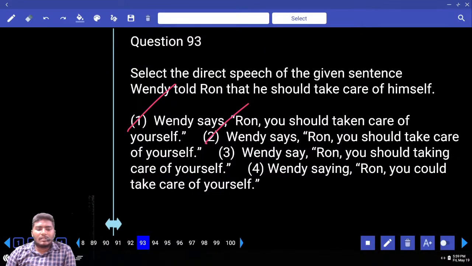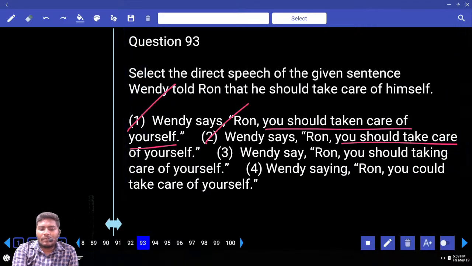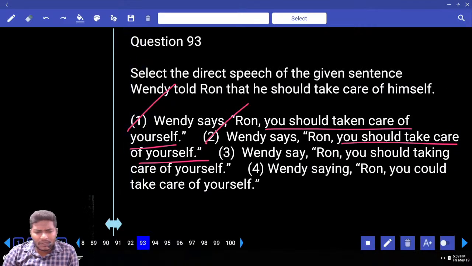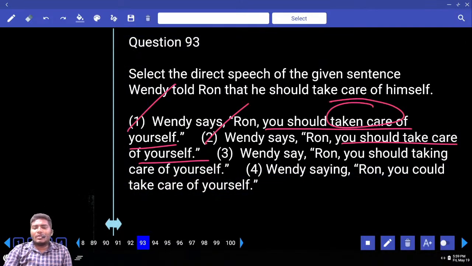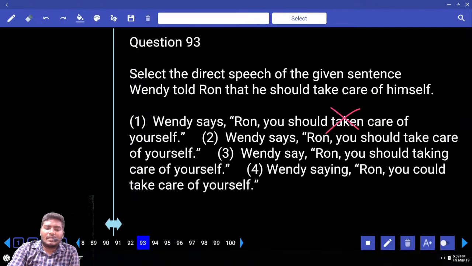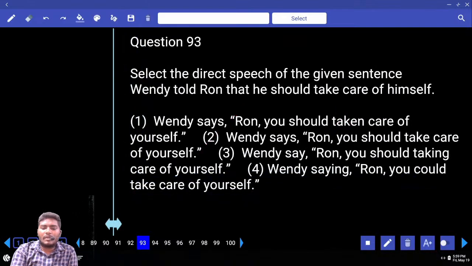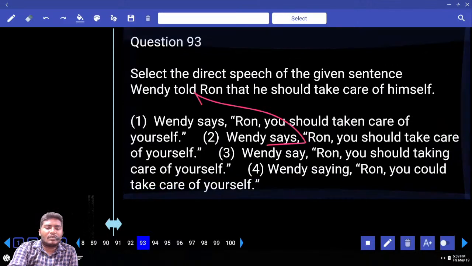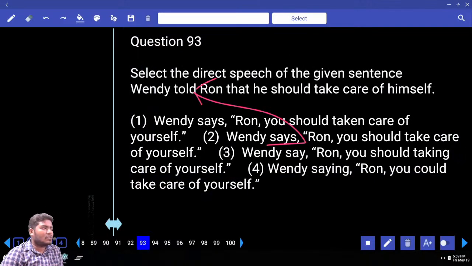Tell me which is your answer. Wendy says, Ron, you should take care of yourself. Another one, Ron, you should take care of yourself. Should is not followed by V3, it must be the second. But most probably the given sentence itself is wrong, because says cannot be changed to past form.